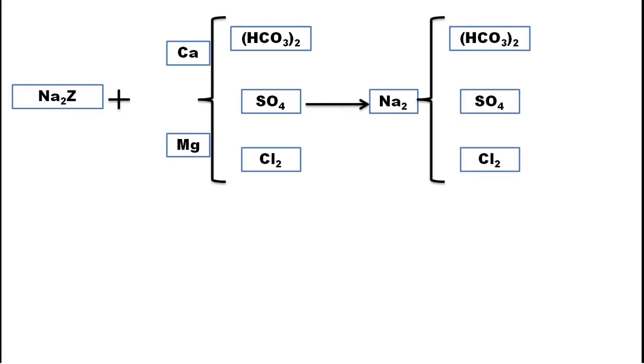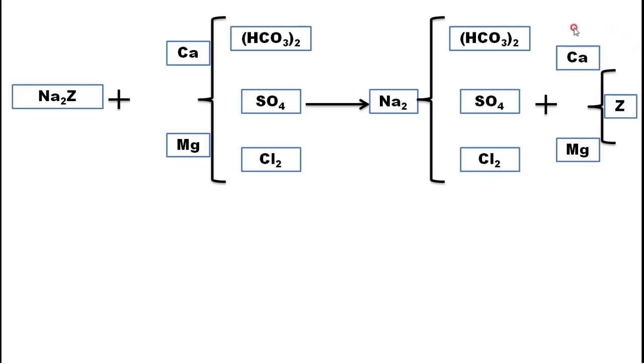Base exchange means what? These three compounds replace Na and this Z replaces Ca and Mg. Here you can see, this Na2Z was there. Now it becomes sodium compounds. Ca and Mg compounds were there, and CaMgZ it became.